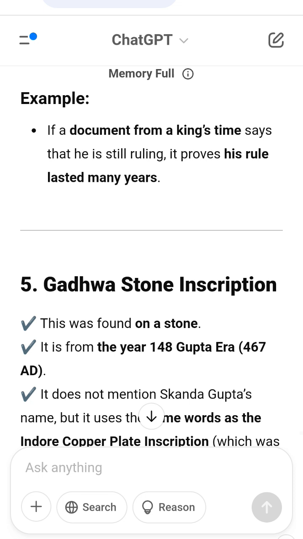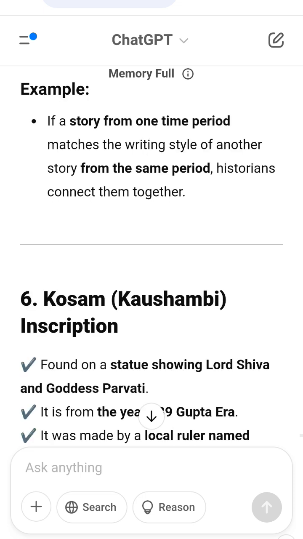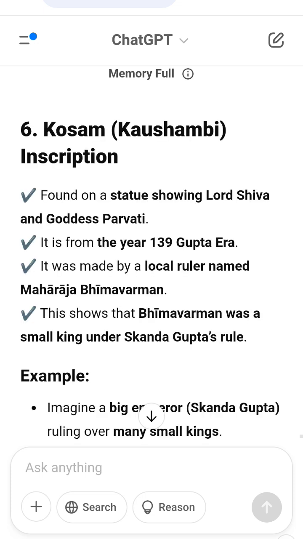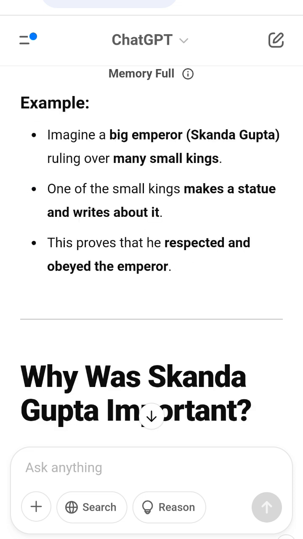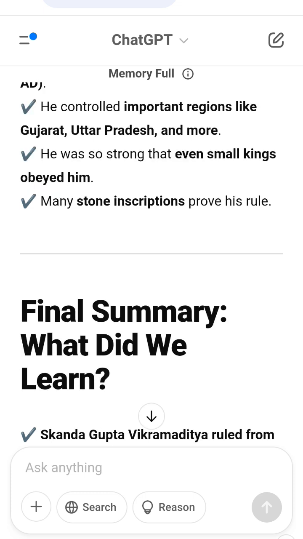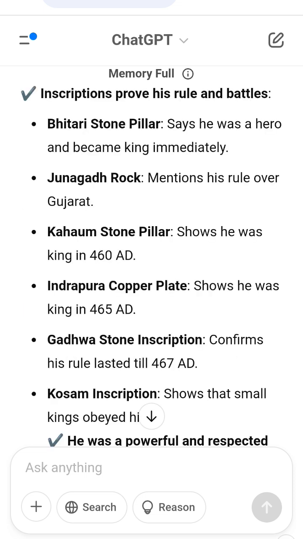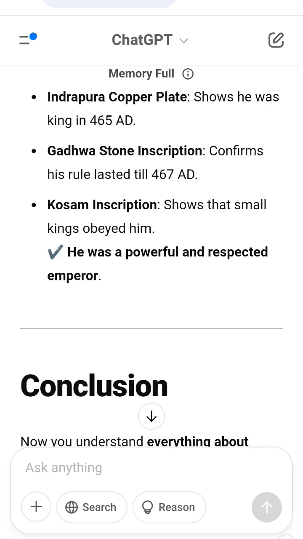Final summary. What did we learn? Skandagupta Vikramaditya ruled from 455 AD to 467 AD. He was the son of Kumara Gupta and became king immediately. Inscriptions prove his rule and his battles. Bitari stone pillar says he was a hero and became king immediately. Junagadh rock mentions his rule over Gujarat. Kahaum stone pillar shows he was king in 460 AD. Indrapura copper plate shows he was king in 465 AD. Gadwa stone inscription confirms his rule lasted till 467 AD. Kaushambi inscription shows that small kings obeyed him. He was a powerful and respected emperor.